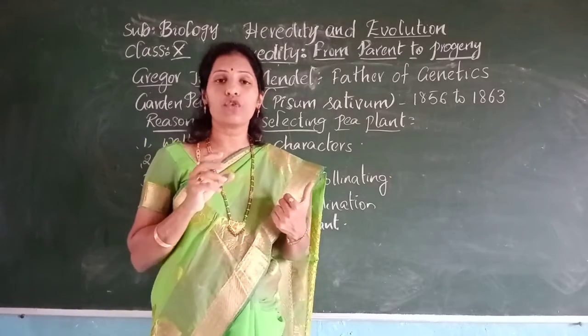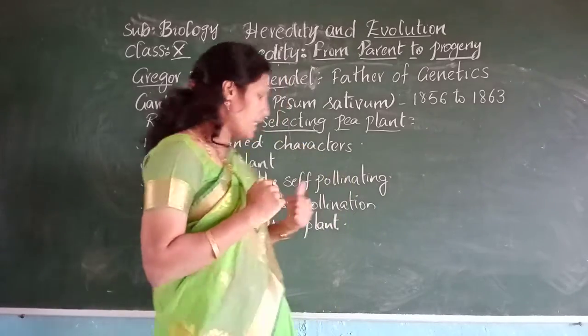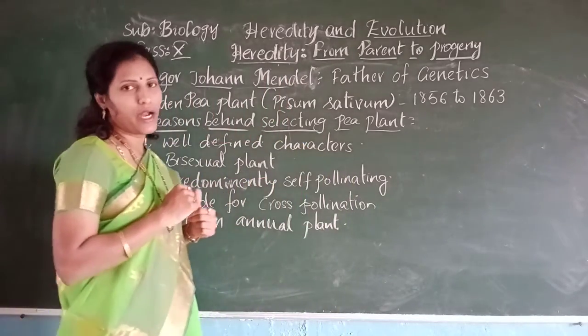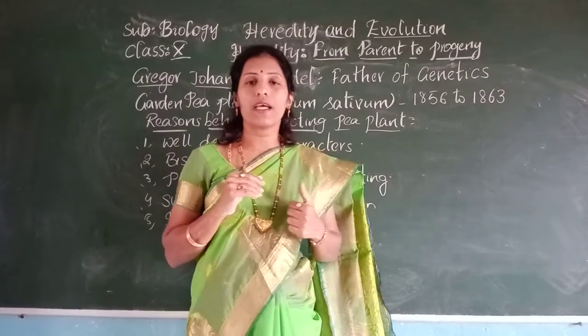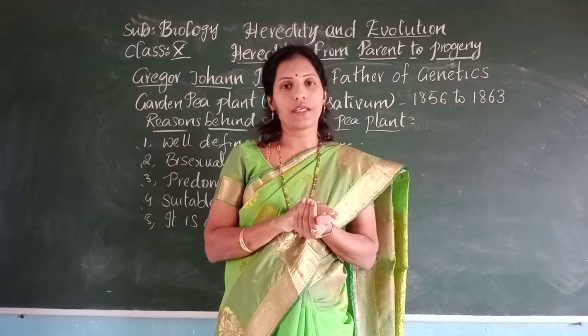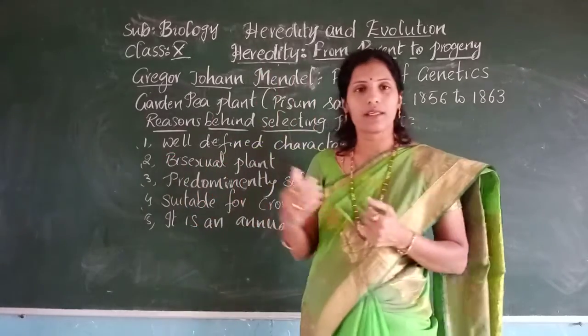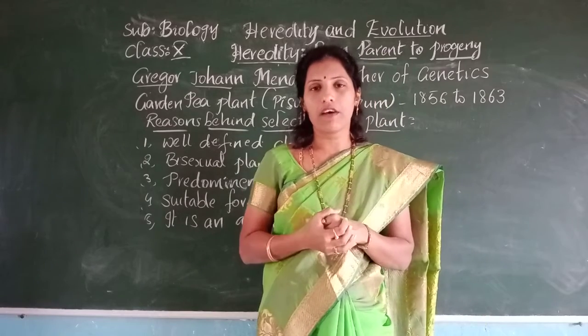This helped Mendel observe the hybrid varieties by using hybridization techniques. And it is an annual plant that completes its life cycle in a short span. So this helped Mendel observe characters for many generations. That's why Mendel selected the pea plant, and also it is easily available.